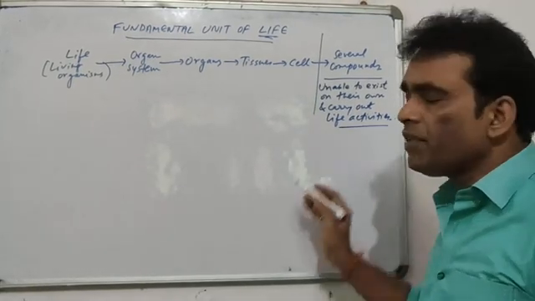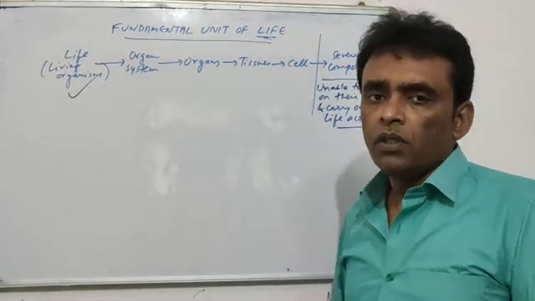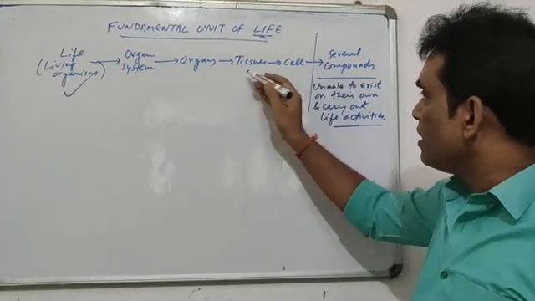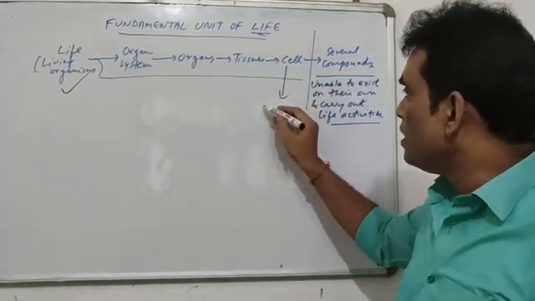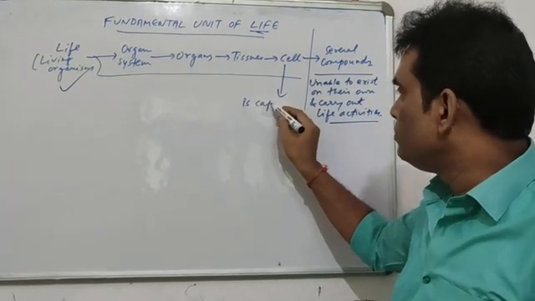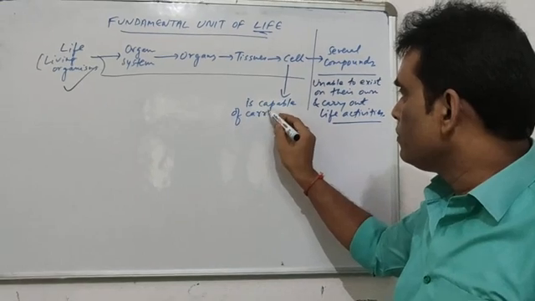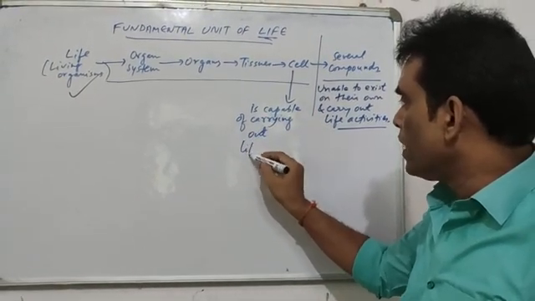There are several life activities which are performed by a living organism, which are held by the organ systems, organs, tissues. Even the cell, the smallest part of this total organization, is capable of carrying out life activities.